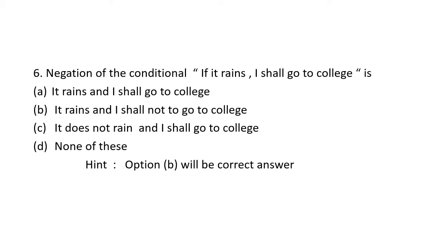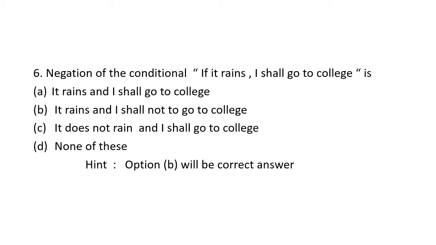Next question, negation of the conditional. It's a conditional statement. For negation, you need to write the reverse case. Negation of the conditional, if it rains, I shall go to college, is.